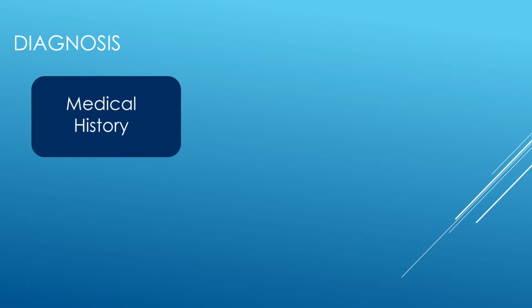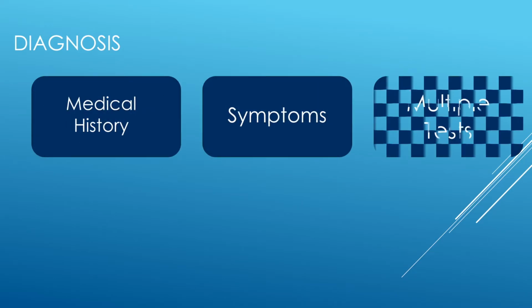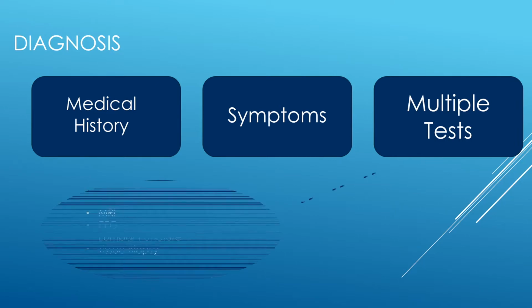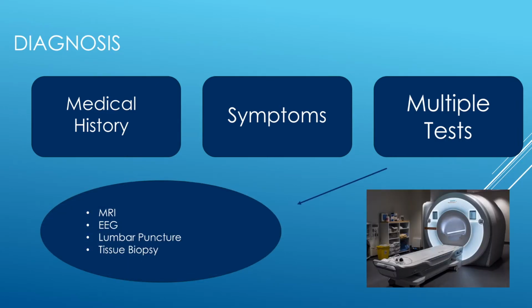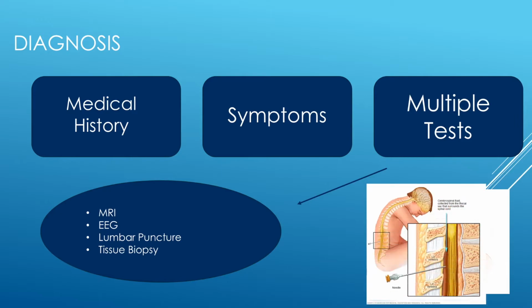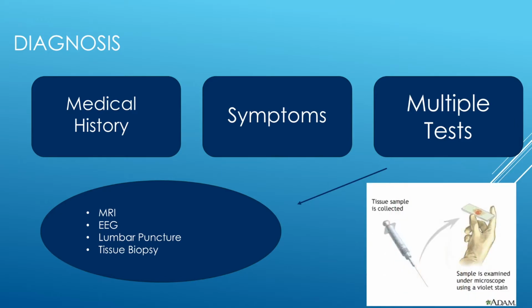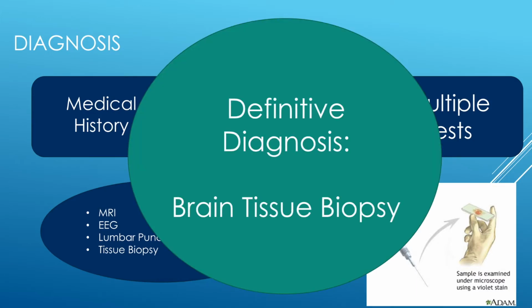Diagnosis is usually based on a combination of medical history, symptoms, and a series of tests. These tests include MRI, EEG, lumbar puncture, and a tissue biopsy. However, the only definitive way to confirm CJD is through a brain tissue biopsy, which is usually performed post-mortem.